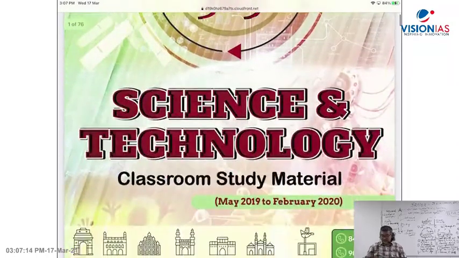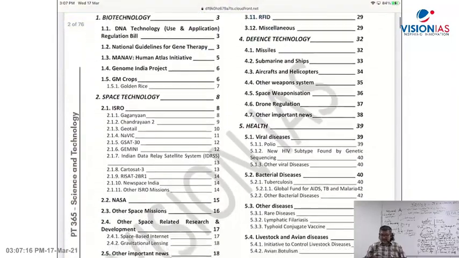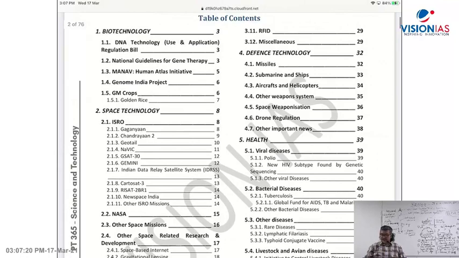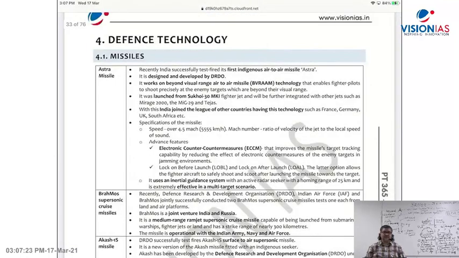Now this is the one. You have biotechnology, space technology, then IT and computers, defense technology. Here you have defense technology, and all is given here. See?